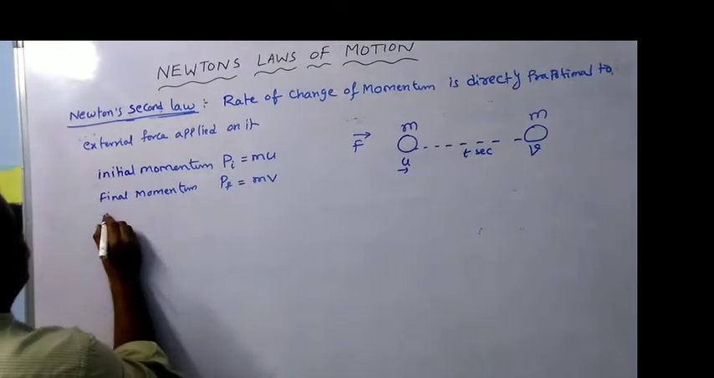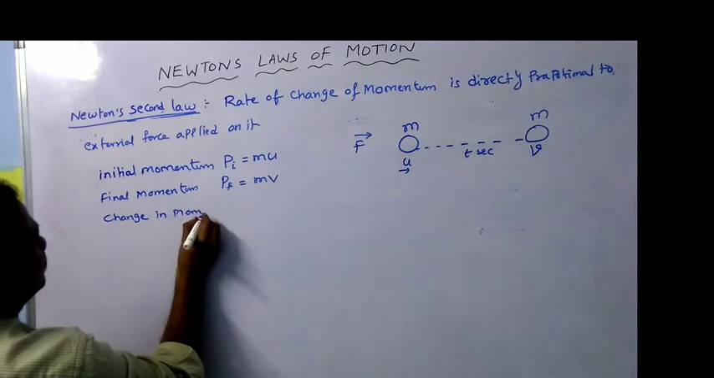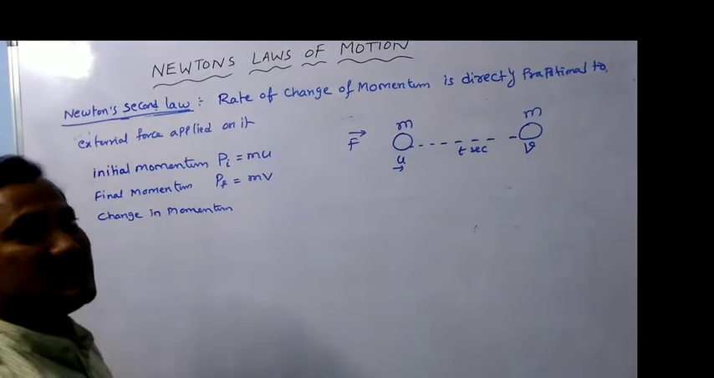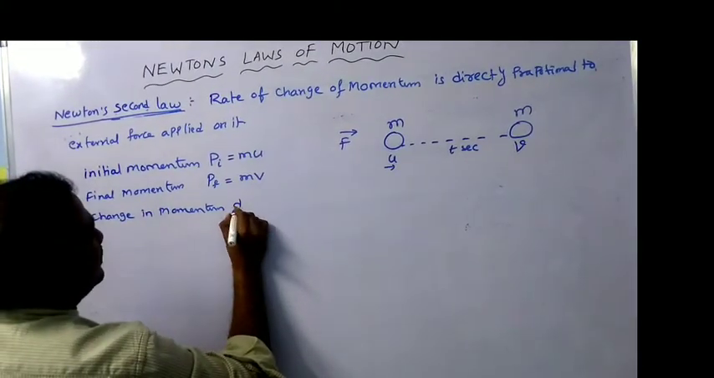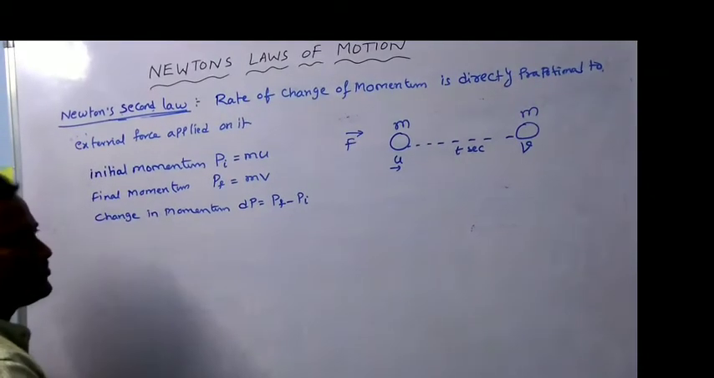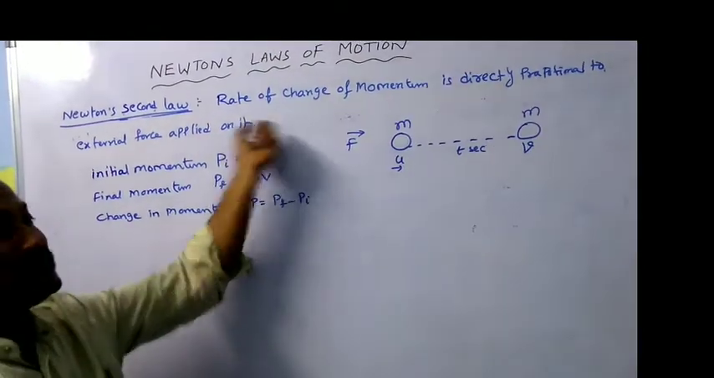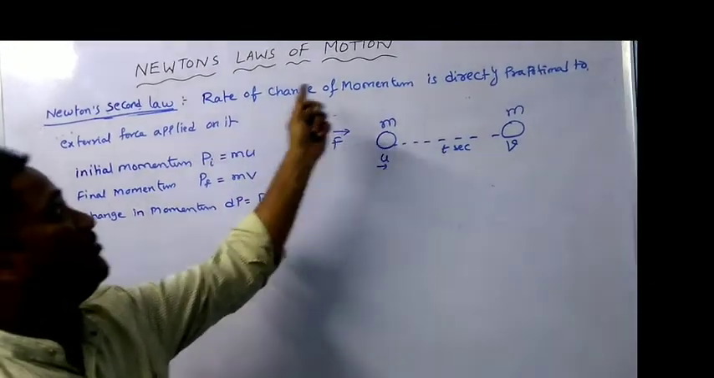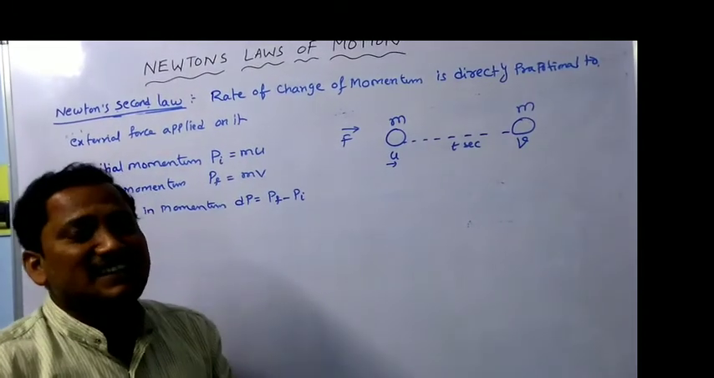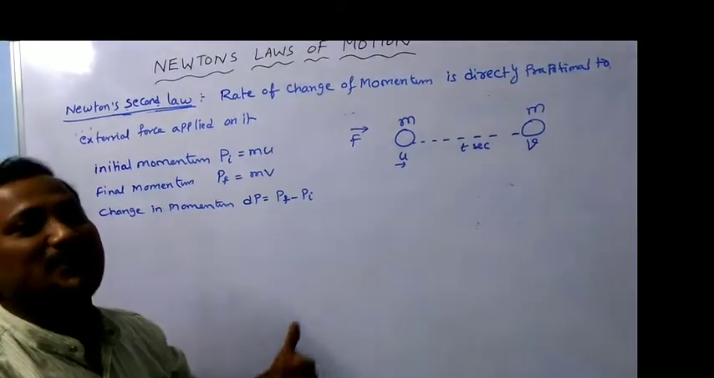Now, what is the change in momentum? For small changes, you can use the symbol delta p or dp, whatever it may be. We can use simply dp. dp is equal to final momentum minus initial momentum. Now, this is the change in momentum. So, according to Newton's second law, what do we know? Rate of change of momentum is directly proportional to the force. Rate in the sense by time. Whenever the word rate comes, you can use divided by time.